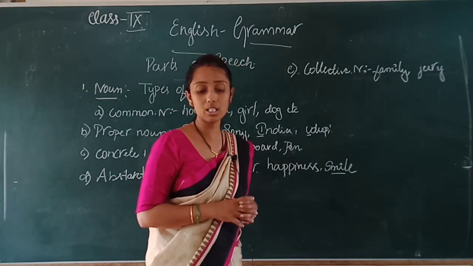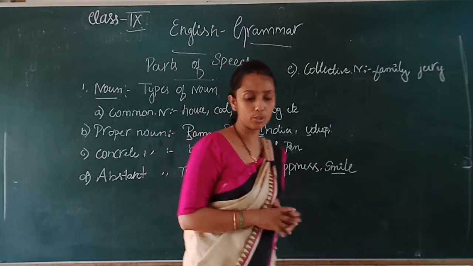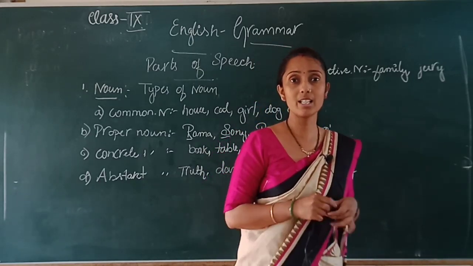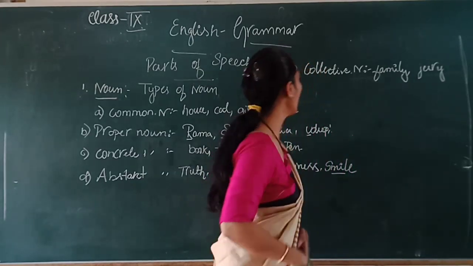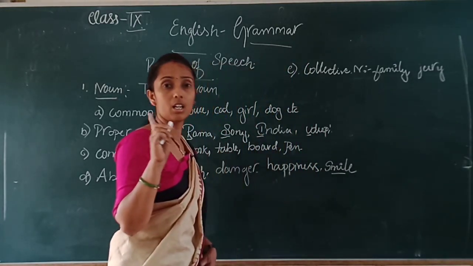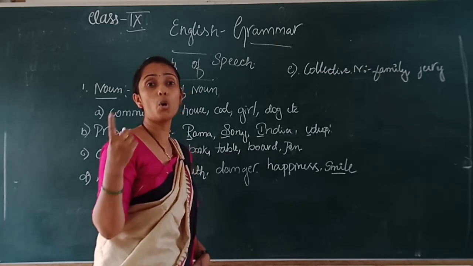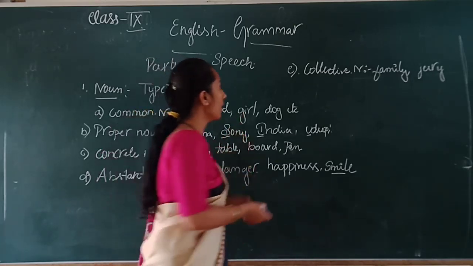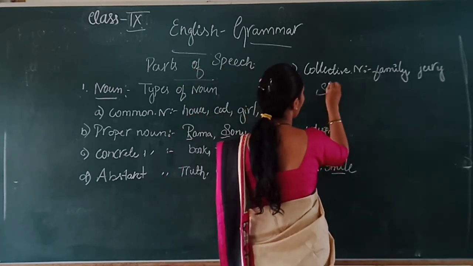Collective noun is where it refers to a group of people. Students, isn't it, children? If it is one student, and more than one, then it becomes students. That comes under a collective noun.